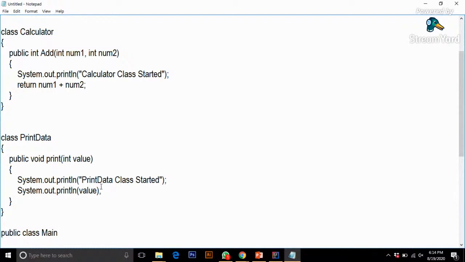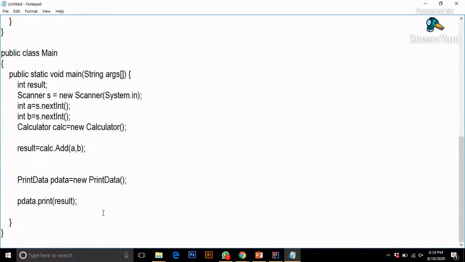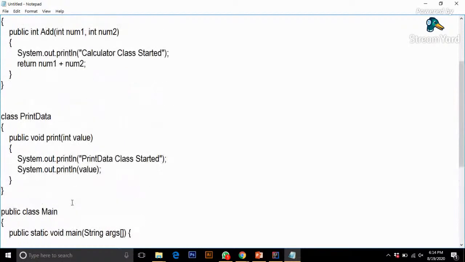So the value is passed from the return statement over there. The value was passed over here from main. So pData.print calls the method print and passes the value result. Then it comes to this class, this method print, and the value would be printed over here. So this is how this basic program would work.